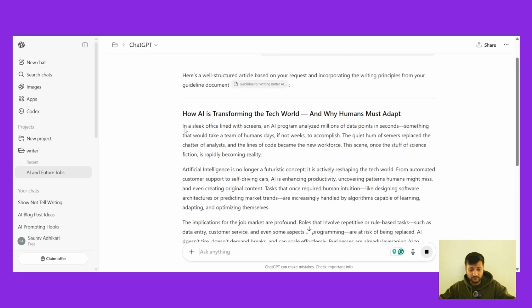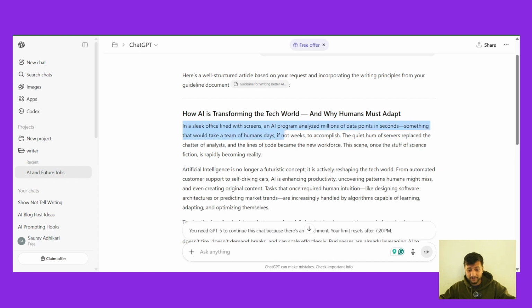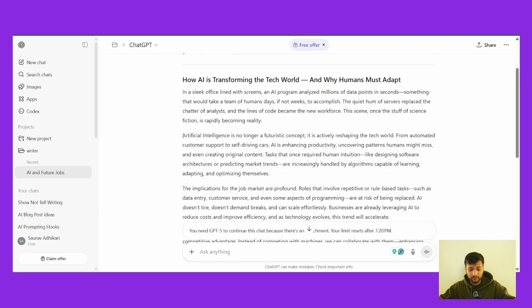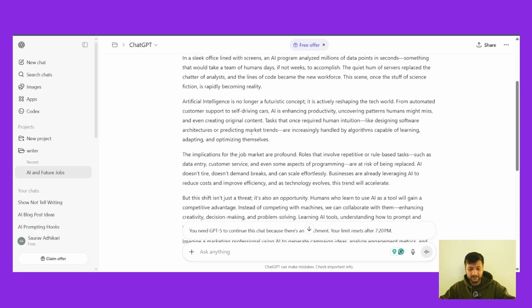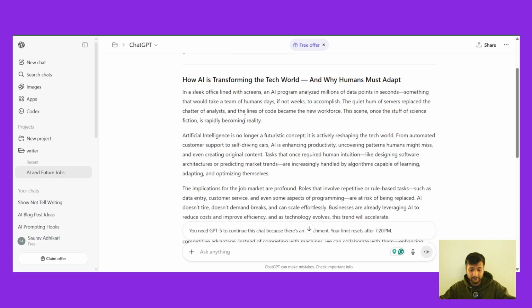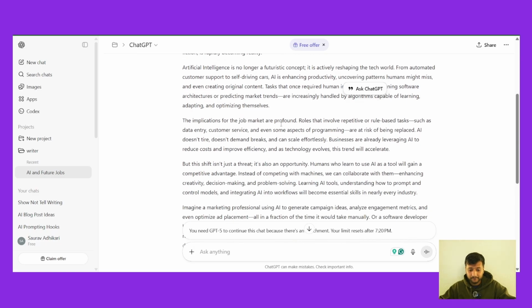Okay, look at the article that it wrote. In a sleek office lined with screens, an AI program analyzes millions of data points in seconds. Something that would take humans days, if not weeks, to calculate. The quiet hum of servers replaces the chatter. Look at the quality of the article. It doesn't sound generic at all. It's explaining, it's describing the emotion. It's describing the scene, in a sleek office, quiet hum. You see.